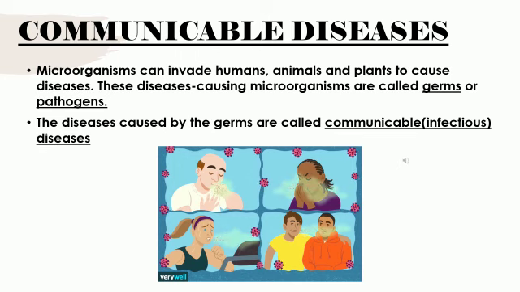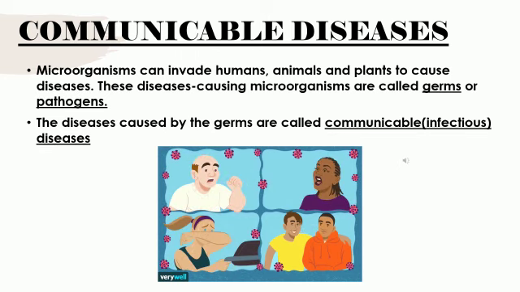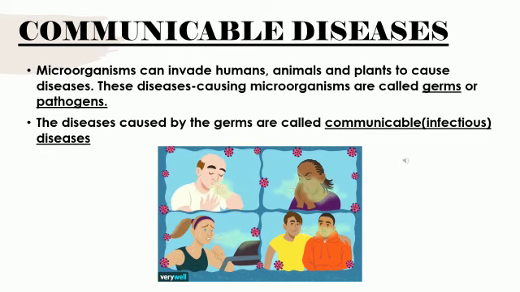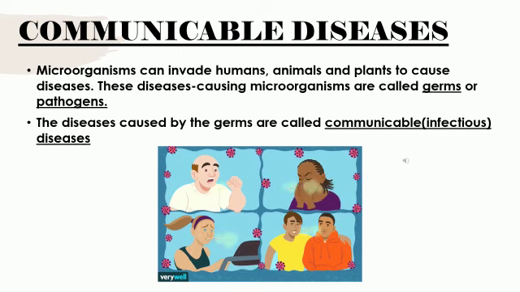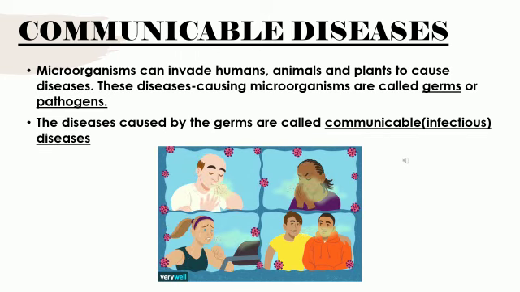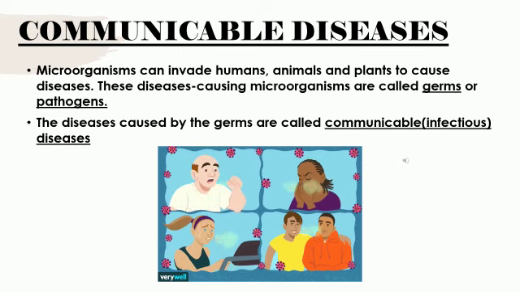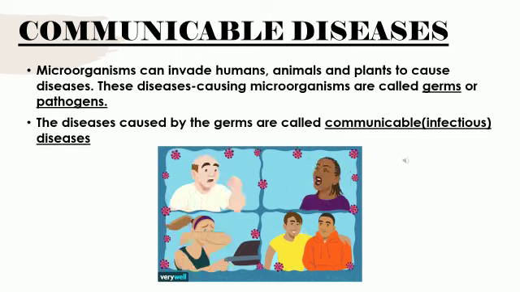Communicable means it can be spread from one person to another person. These diseases can be passed from one person to another by the transfer of microorganisms through air, water or food, and also directly or indirectly by physical contact. And there are certain insects which act as carriers of disease causing germs.